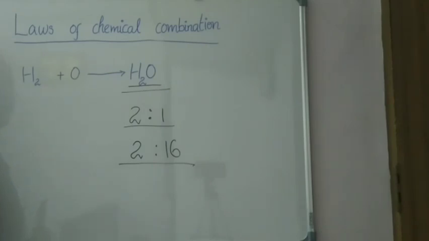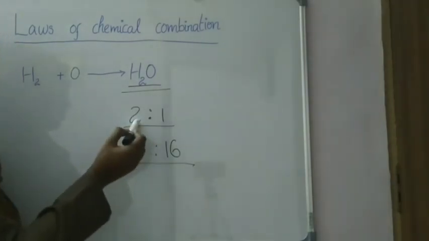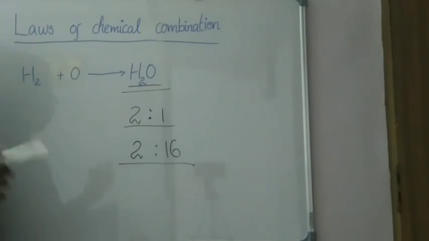The law of definite proportion states that a given compound always contains the same proportion of elements by weight. Or in other words, we can say that a given compound always contains the same elements in the same proportion.